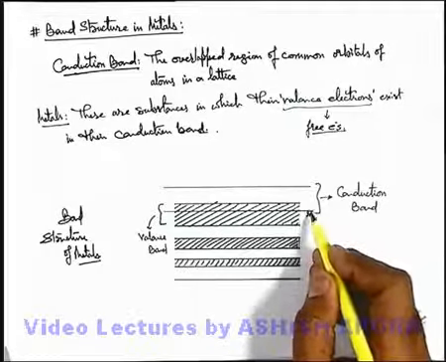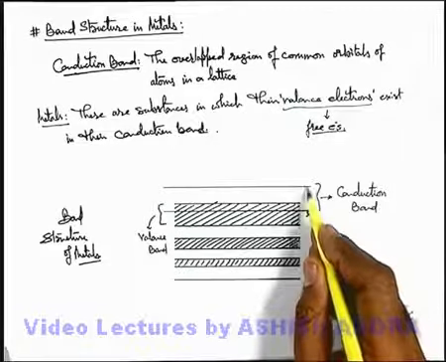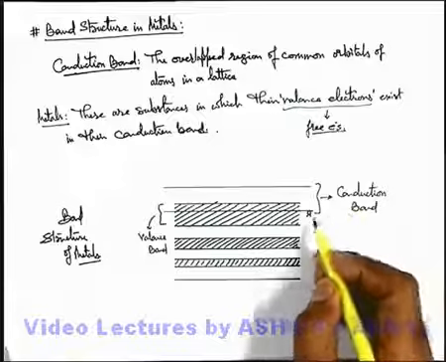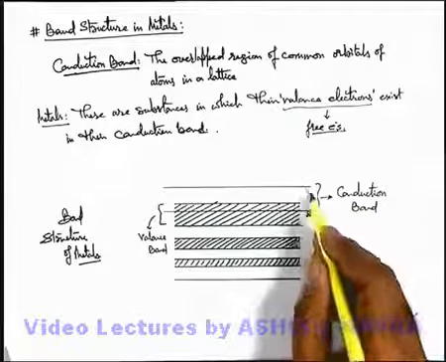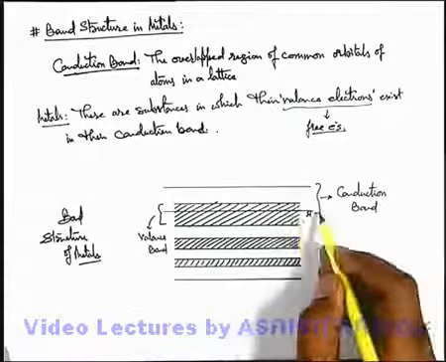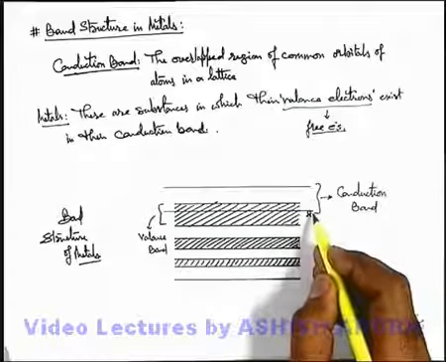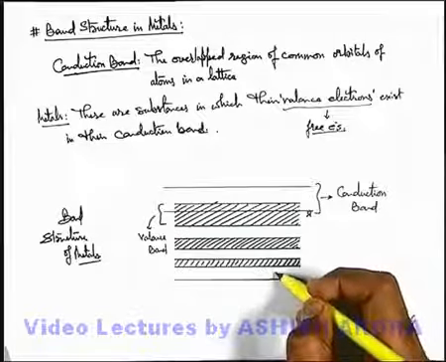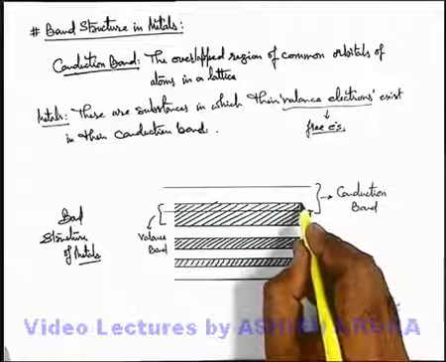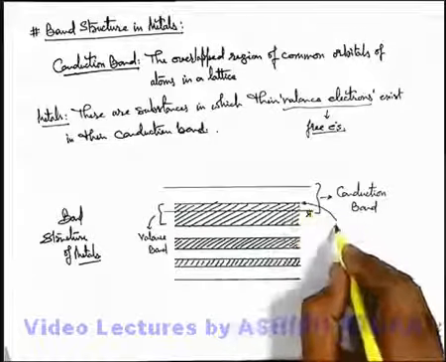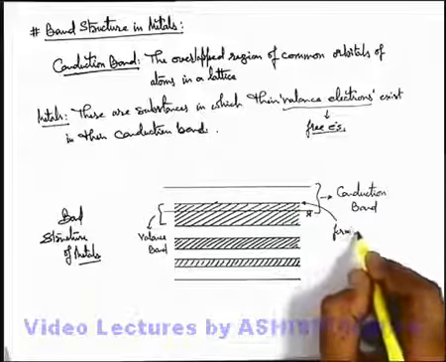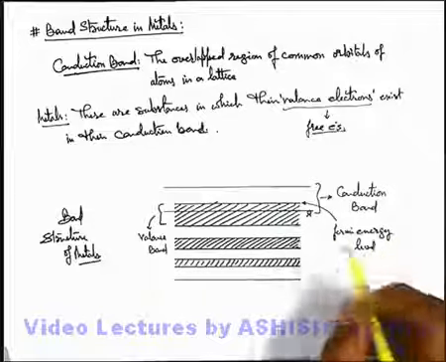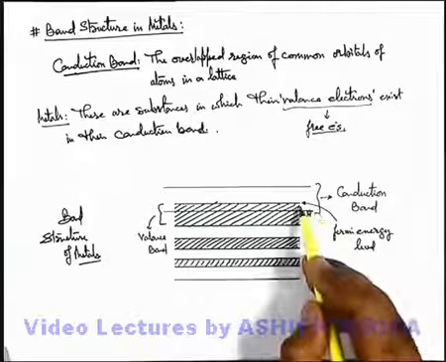All these energy levels above point X can be considered to be in the conduction band, making a common orbital in which electrons are free to move. And if in this particular metal electrons are filled up to this level, which is our Fermi energy level, then we can say the Fermi energy level exists within the zone of the conduction band.